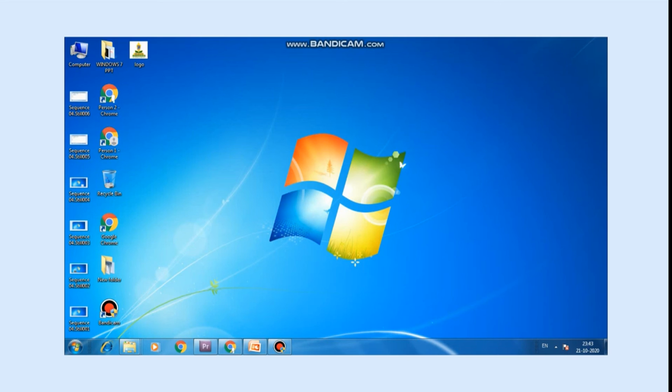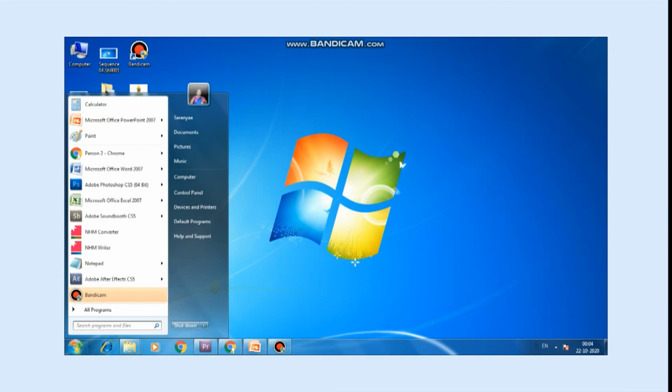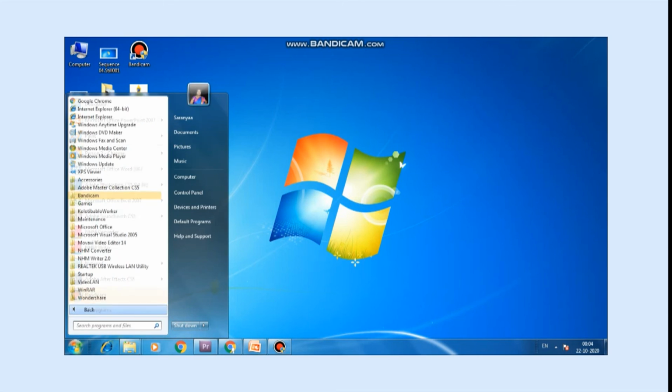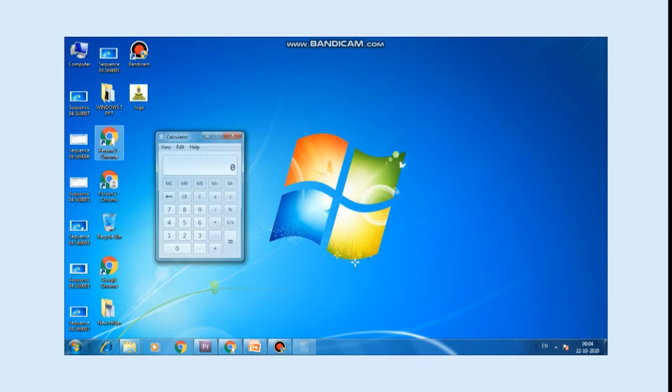Next one, Calculator. It is a program which is used to make calculations on the computer. It looks similar to a normal calculator. We can press the keys given on the numeric keypad. To open the calculator, click on Start, then All Programs, Accessories and select Calculator.